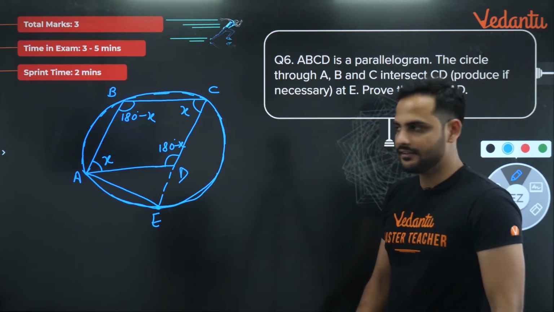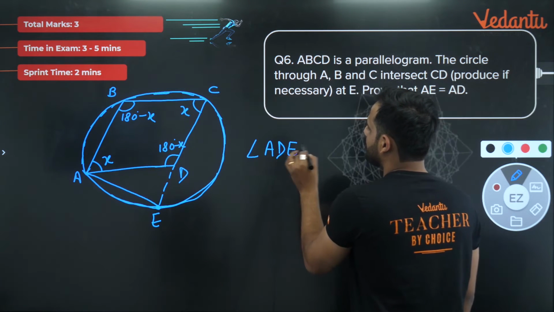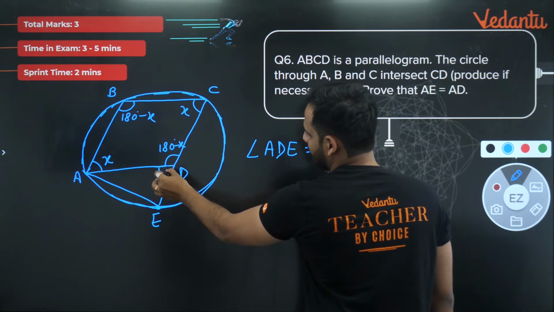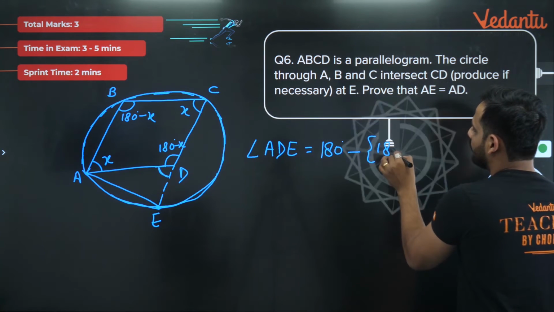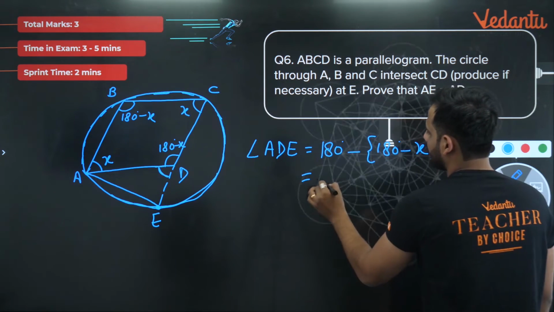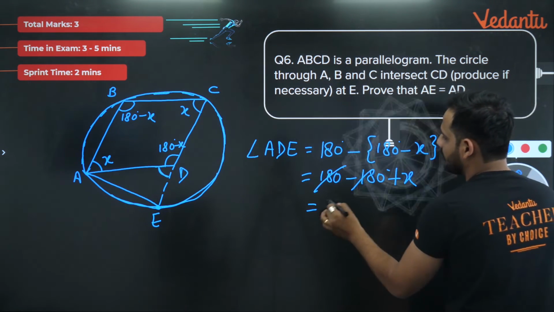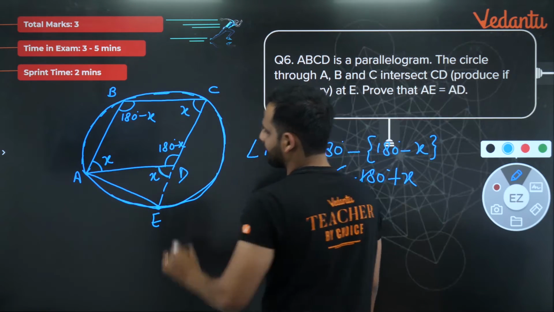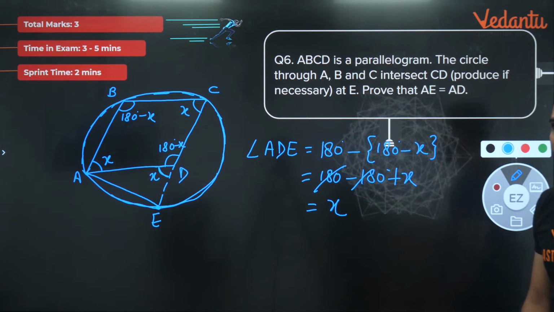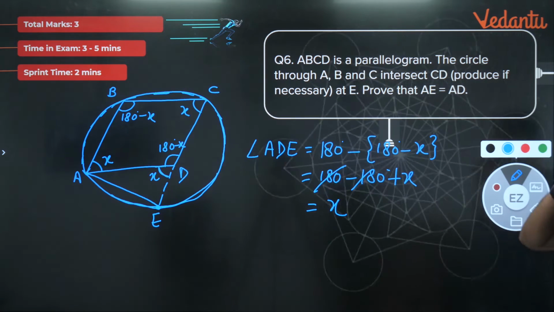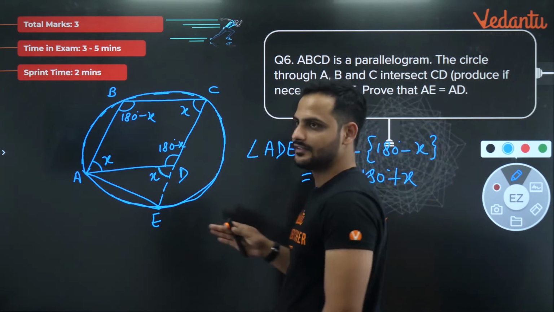Right? Can I get the value of angle ADE? Angle ADE will be equal to, from 180 subtract 180 minus X. So from 180 subtract 180 minus X, you will get 180 minus 180, and minus into minus will give you plus. So this angle will also turn out to be equal to X. Correct? So we have got that the value of angle ADE is equal to X.